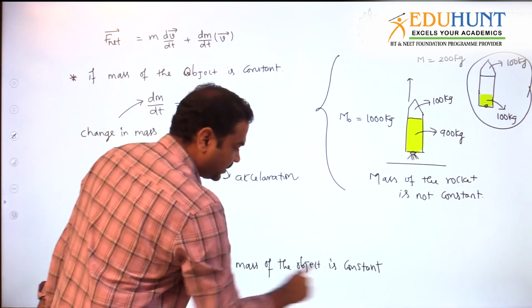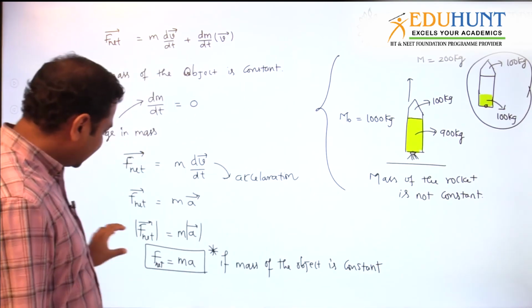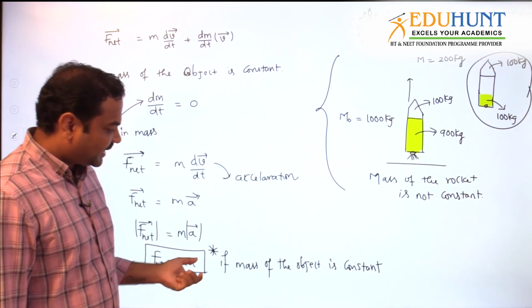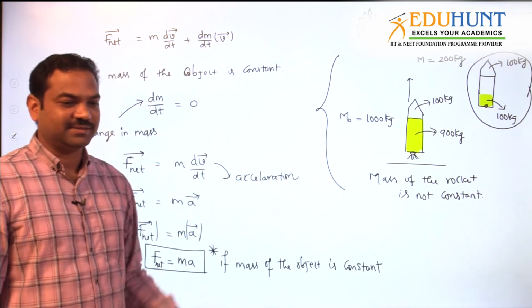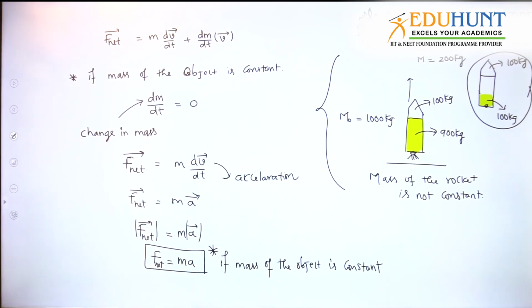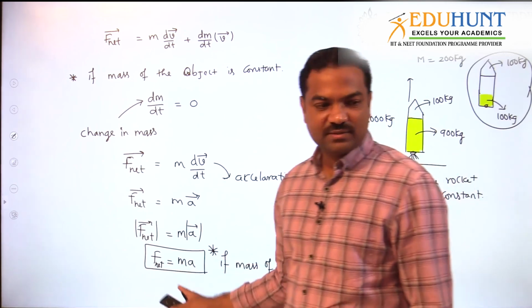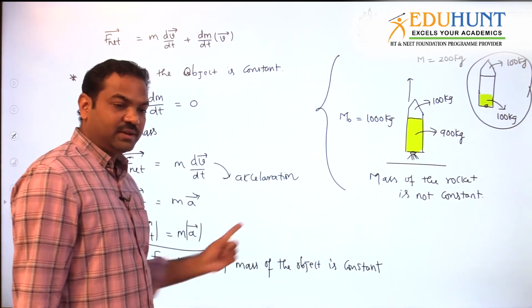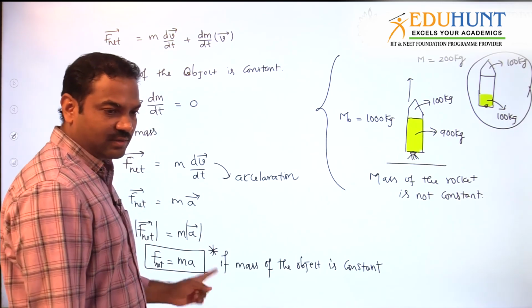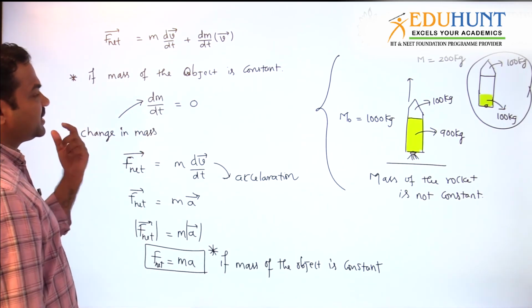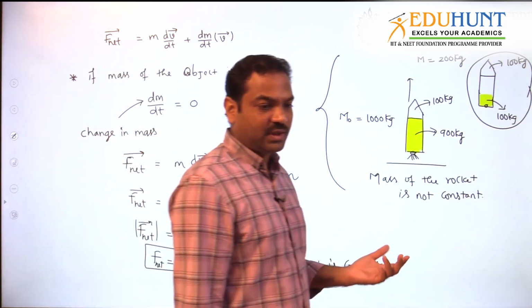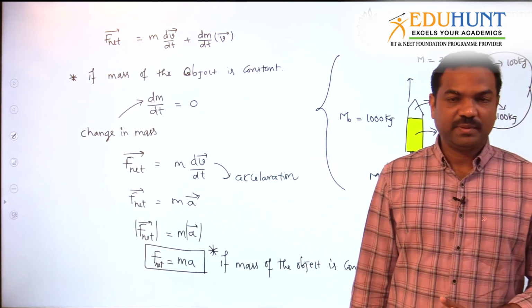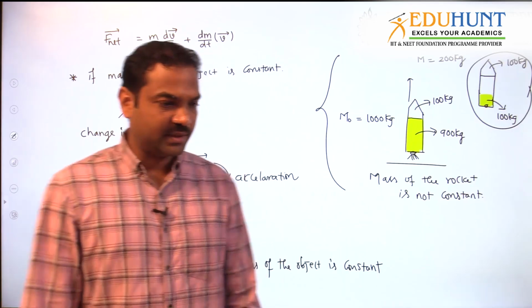You try to remember the taglines also. So the title is F net is equal to ma, and the tagline is that the mass of the object is constant. So whenever somebody asks what is the second law of Newton, you should not just say F net is equal to ma. If you say F net is equal to ma, then you need to understand that the mass of the object is constant. Otherwise, what is the second law of Newton? The rate of change of linear momentum is equal to net force. Remember it.